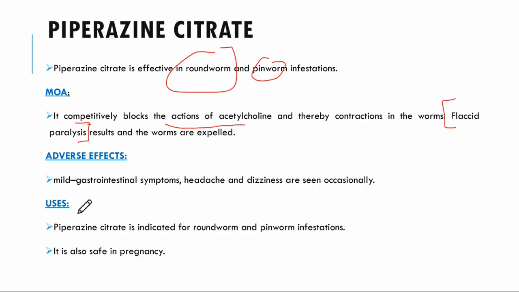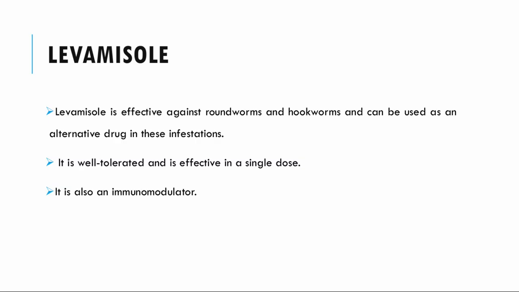The adverse effects are, again, as it is an anthelmintic, the first and foremost adverse effects will be GIT and headache related. So first, it has mild gastrointestinal symptoms like vomiting. Headache and dizziness are also seen occasionally. Now the uses: piperazine citrate is indicated especially in roundworm and pinworm, and it is safe in pregnancy, whereas the other derivative which we studied, thiabendazole, was ineffective during pregnancy, but piperazine is considered safe during pregnancy.